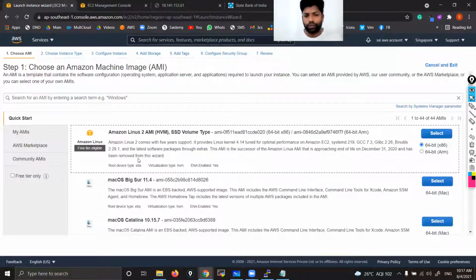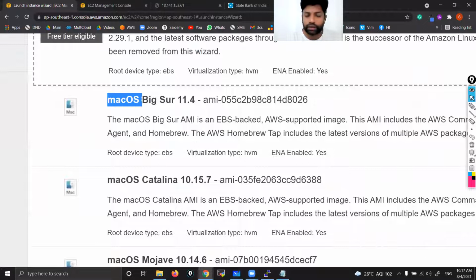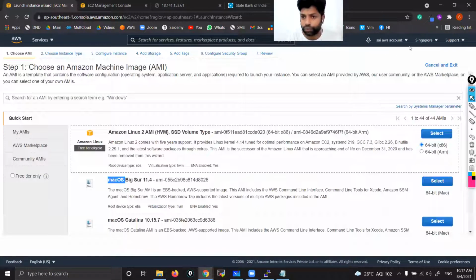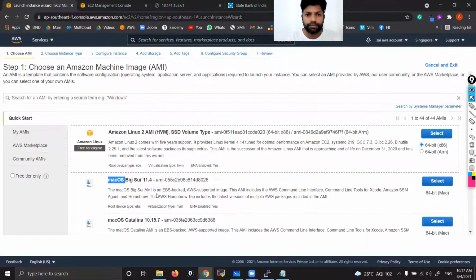As of now, whatever they are giving, we have to use only them. You can see earlier Mac OS was not there. In fact, you won't find this in other regions also. If you go to Mumbai, you won't find it, because they recently launched it. They are upgrading things, so you can use only what is there.